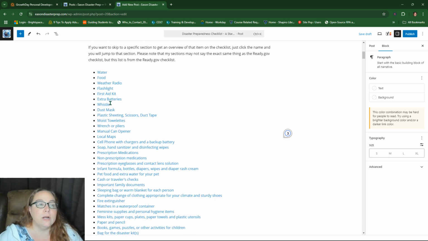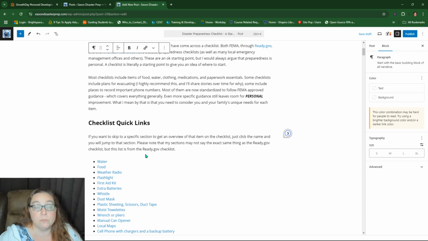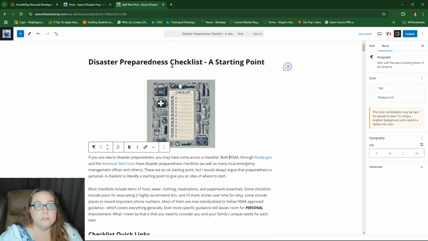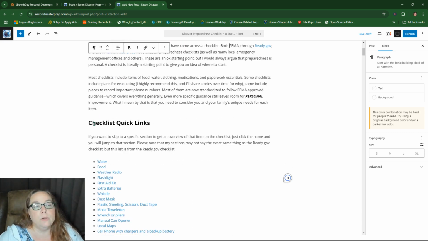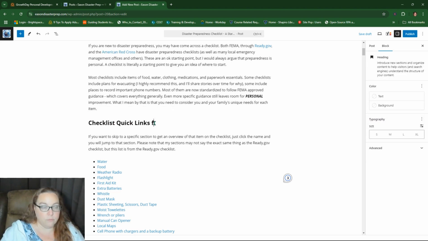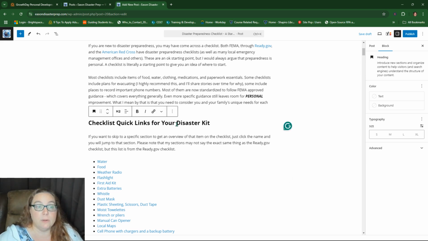So like in here, I'm not doing a focus keyword, but you should make content with a focus keyword. But this particular article is just one huge article about the kit. And I might go back in and refine this so that it says disaster kit or something throughout it multiple times. We'll see. But you could put here, this is checklist quick links, I could put for disaster kit or for your disaster kit. And now if disaster kit was my keyword, now it's in there again, right? So headings are a good spot to put that.